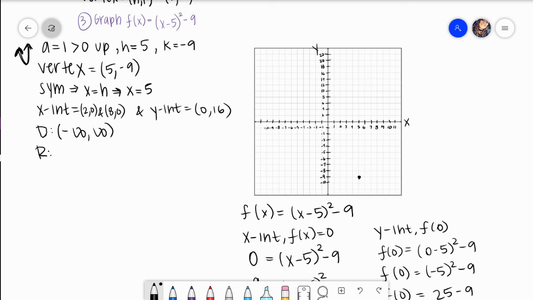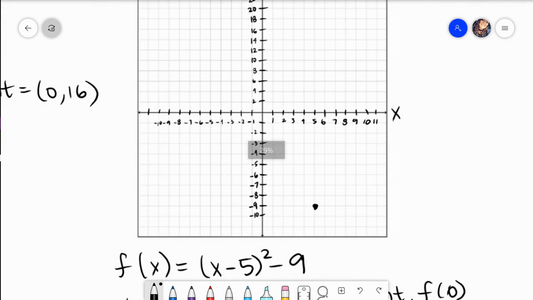If I keep looking, I know that my line of symmetry is going to be at x equals 5. I don't really need to know that just yet. I know that I found my x-intercepts and my y-intercept. My x-intercept is 8, 0. So I'm literally going to go to the point 8, 0.